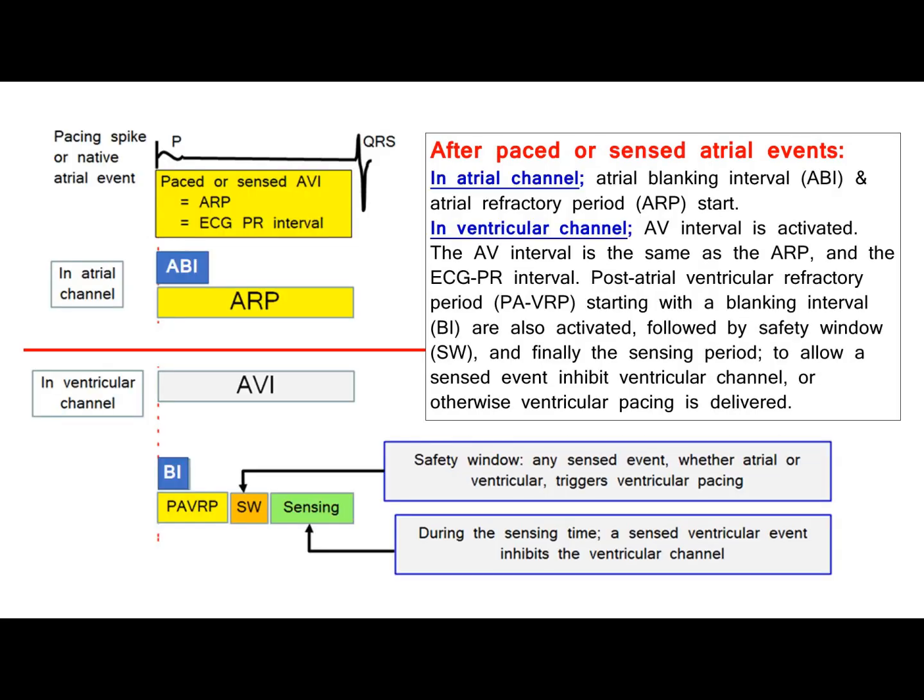After paced or sensed atrial events. In atrial channel, atrial blanking interval, ABI, and atrial refractory period, ARP, start. In ventricular channel, AV interval is activated. The AV interval is the same as the ARP, and the ECG-PR interval. Post-atrial ventricular refractory period, PAVRP, starting with a blanking interval, BI, are also activated, followed by safety window, SW, and finally the sensing period, to allow a sensed event inhibit ventricular channel, or otherwise ventricular pacing is delivered.